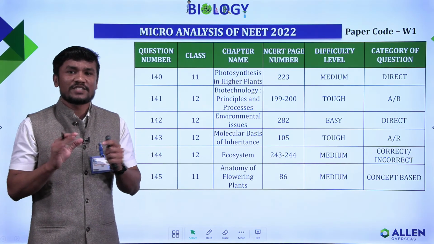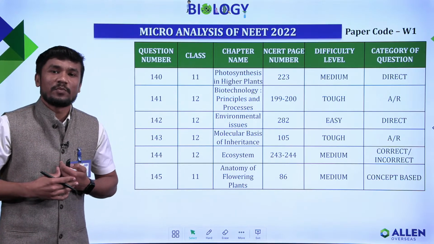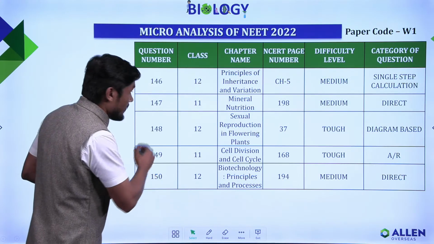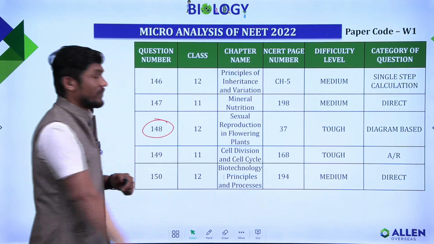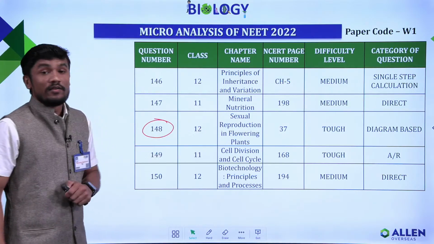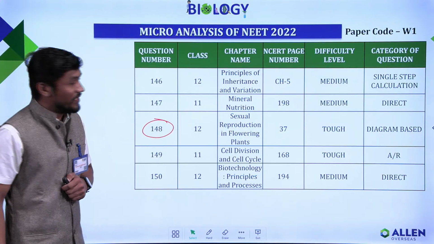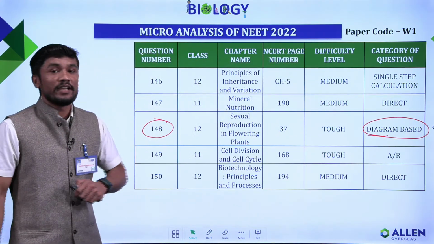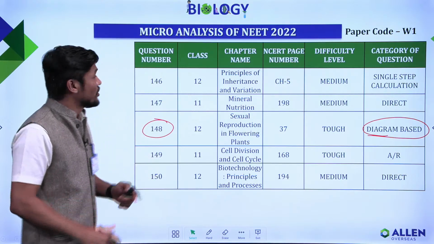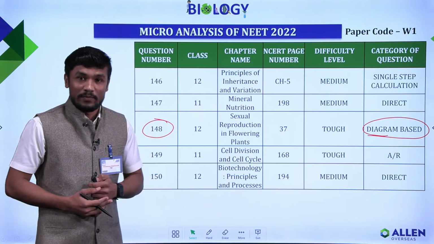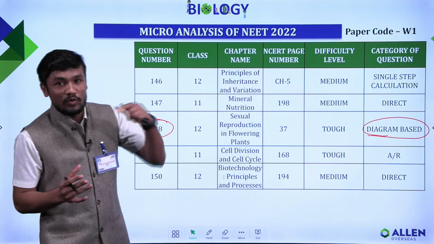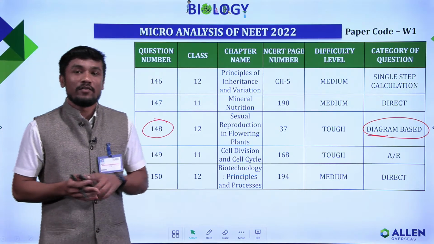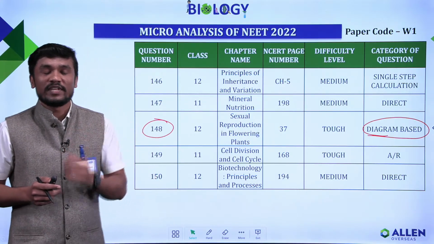That is asked from your second chapter, sexual reproduction in flowering plants. That is question number 148, a diagram based question from the sexual reproduction in flowering plants chapter. A, B, C, D: you should identify the labels of A, B, C, D. So these are all the questions of the botany paper. You already know we have 2 parts, part A and part B: 35 compulsory, and in part B we have 15, where you should attempt 10 questions.